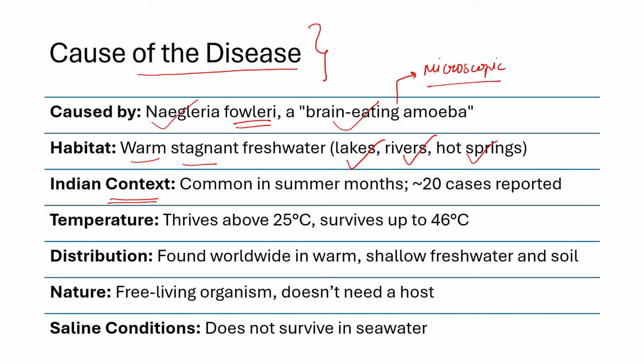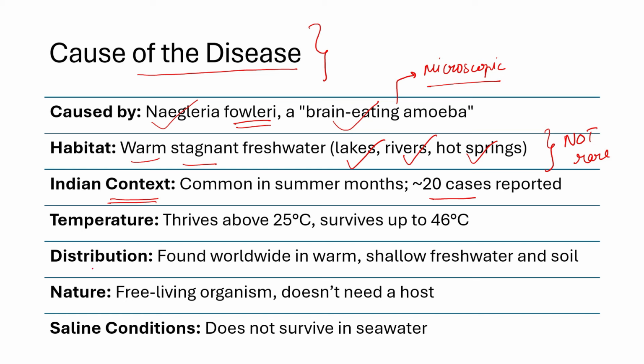So these conditions are not, remember, not rare in India, so they happen. Around 20 cases have been reported in India till now, not this year, but till now. Now what about the temperature? See, this amoeba thrives in temperatures above 25 degrees, hot water, right? So that is why it will be found also in hot springs.